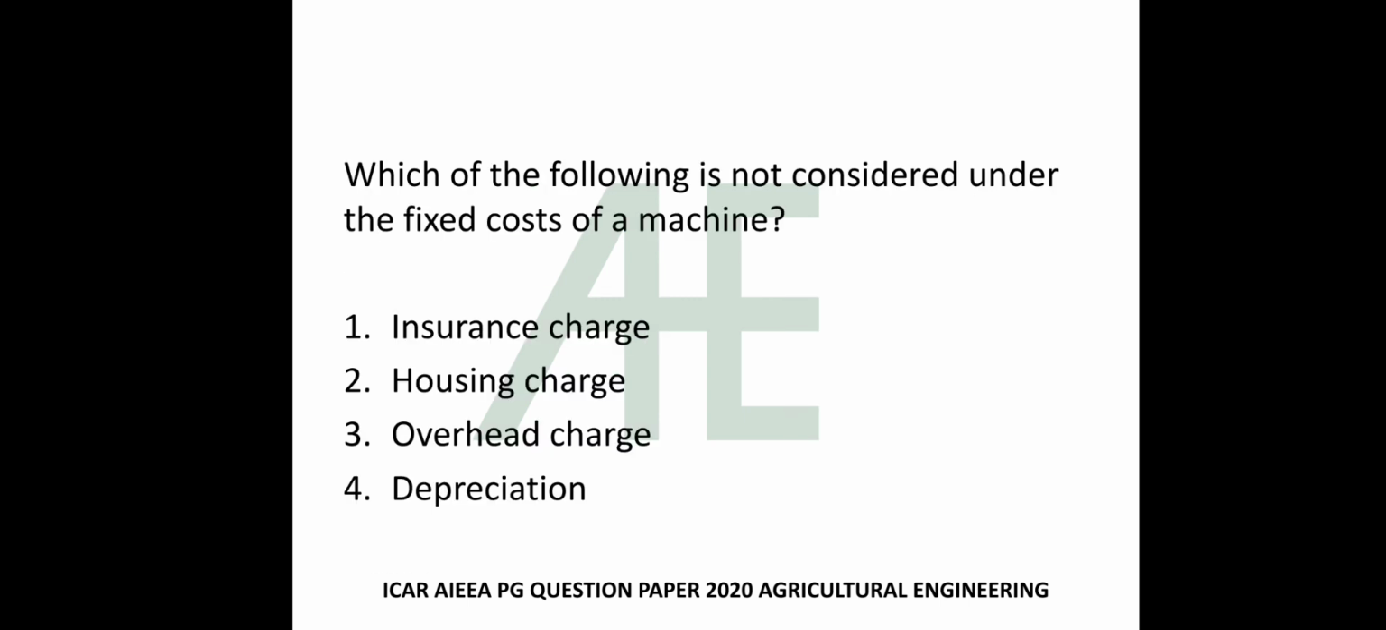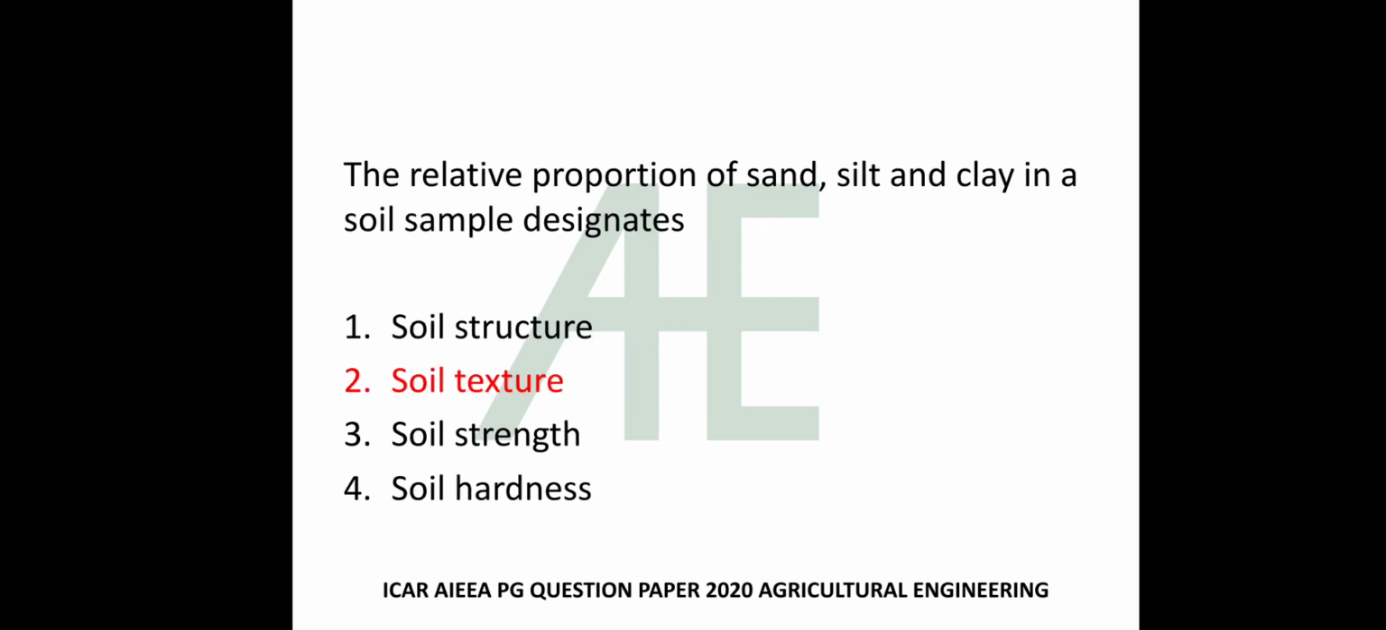Which of the following is not considered under the fixed cost of machine? Insurance charge, housing charge, overhead charge, depreciation. Overhead charge. The relative proportion of sand, silt and clay in a soil sample designates soil structure, soil texture, soil strength, soil hardness. The answer is soil texture.